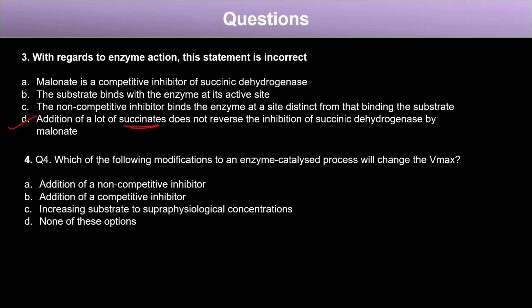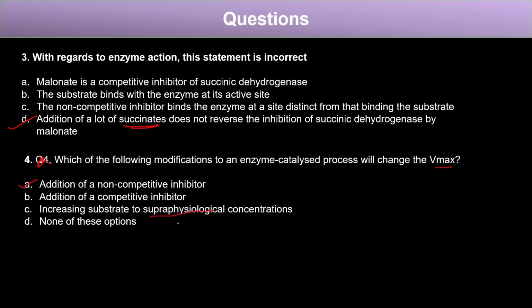Now the fourth question is, which of the following modifications to an enzyme catalyzed process will change the Vmax? In what inhibition did we see the change in the Vmax? The first is addition of a non-competitive inhibitor. The second is addition of a competitive inhibitor. Third is increasing substrate to supraphysiological concentrations. And fourth, none of these options. What we saw is that the change in Vmax happens when there is an addition of a non-competitive inhibitor, right?